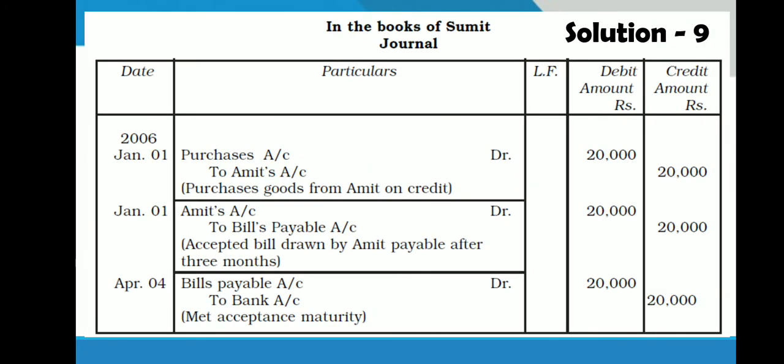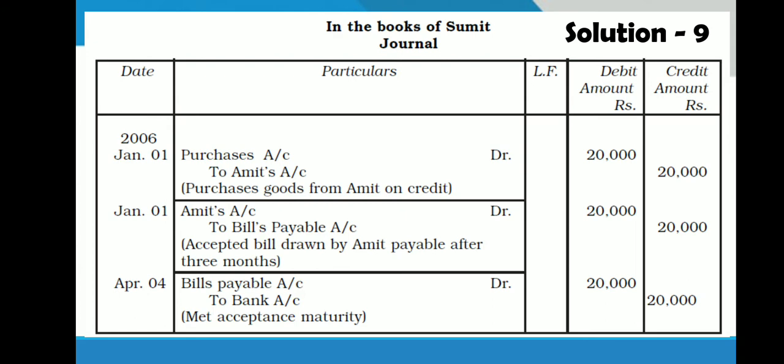Now what entries Sumit will write? See, in all the four cases, Sumit has to make payment on maturity date. First two entries would be for the purchase and for bills payable. The first entry, he has purchased goods on January 1st. Purchase account debit to Amit 20,000. Second, on January 1st, he has accepted bills, so it is bills payable for him. So Amit account debit to bills payable 20,000. These two are the common entries.